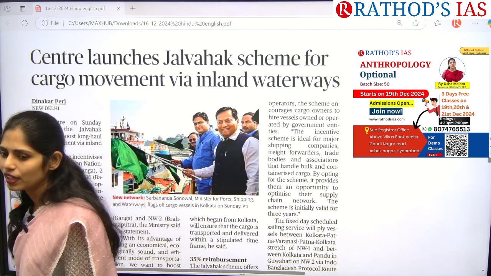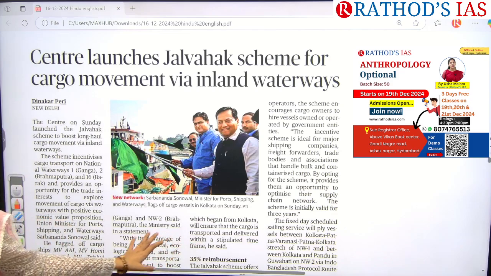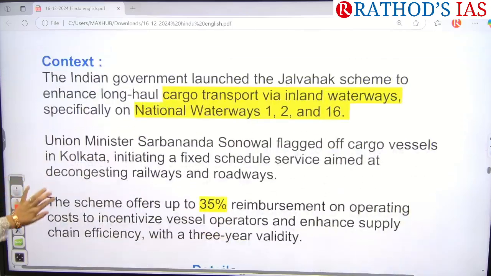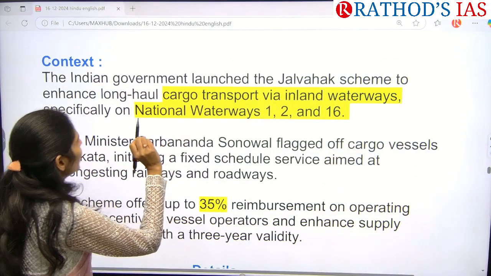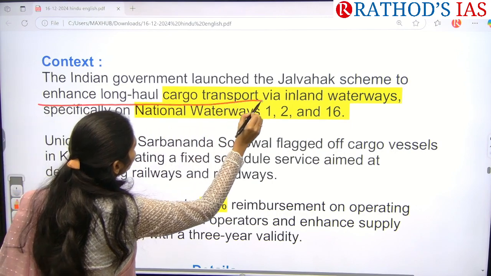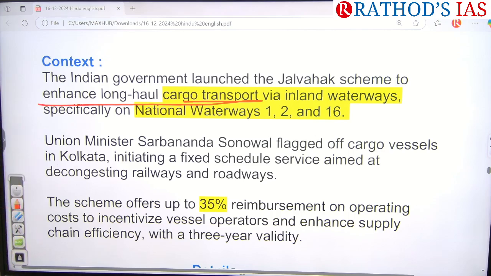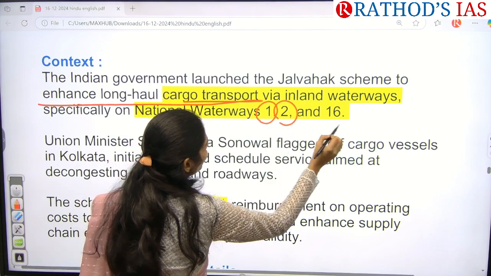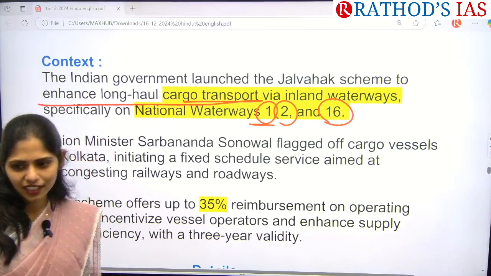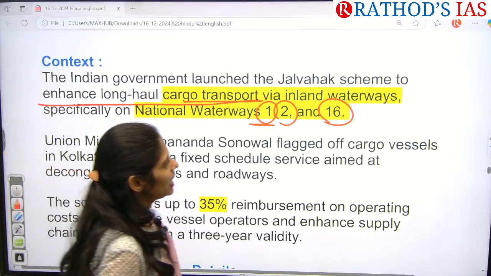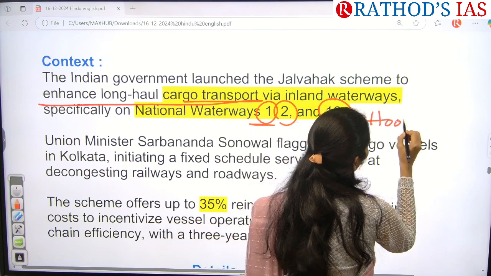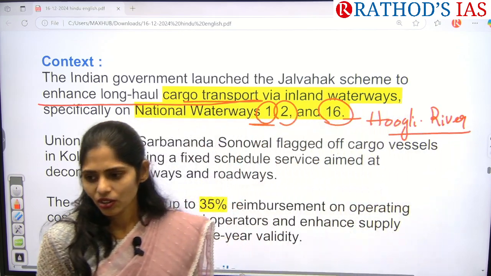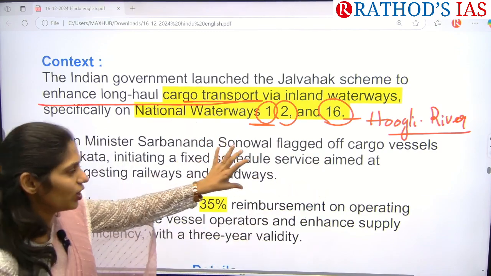This article is important from your GS paper 2 under governance, and even GS paper 1 and GS paper 3. Okay, now let us see what the scheme is all about. The Indian government launched the Jalvahak scheme to enhance long haul cargo transport via inland waterways, and they are mentioning only 3 national waterways here: 1, 2 and 16. 1 is in river Ganga, 2 is in river Brahmaputra, and 16 is in the Hooghly river. So you have to remember these 3 waterways.